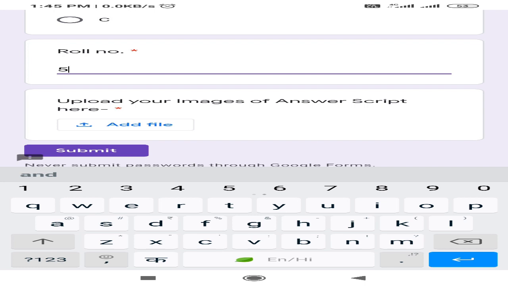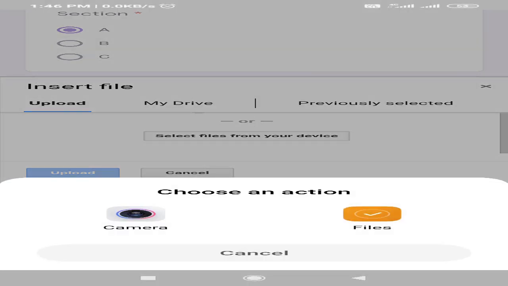In that case you must write your answers with the help of pen or pencil, and after that you can upload your answers which are written in the answer script or notebook. When you press the add file button, you will have these three options. Either from my drive you can select your saved images or previously selected images can be sent, but the most common option is select files from your device. And here we will see that there are two options. Either option can be used.